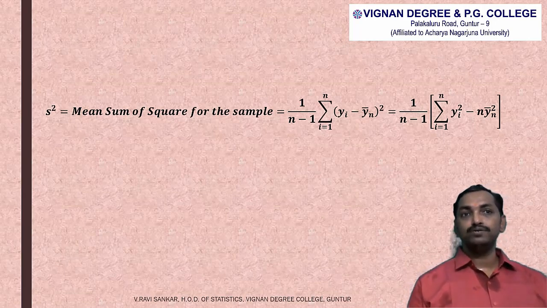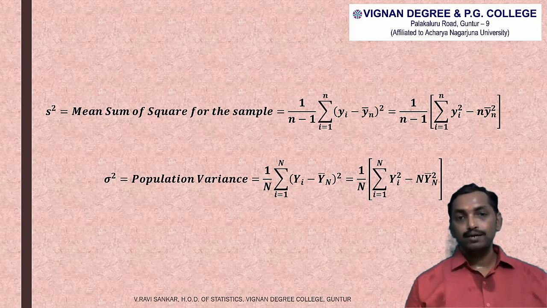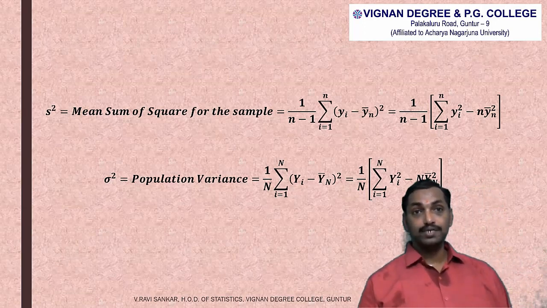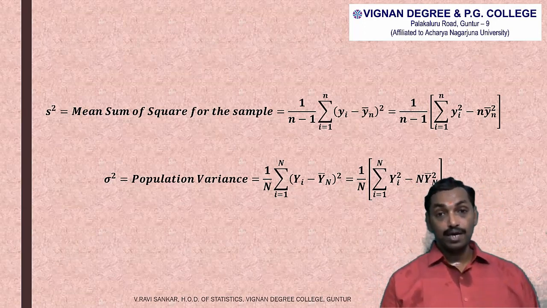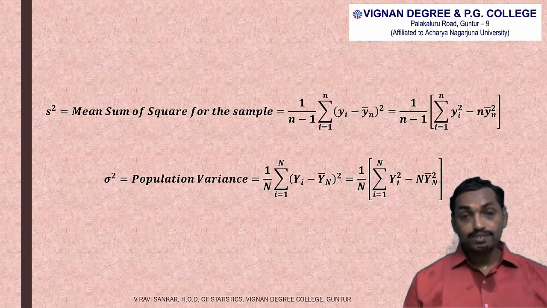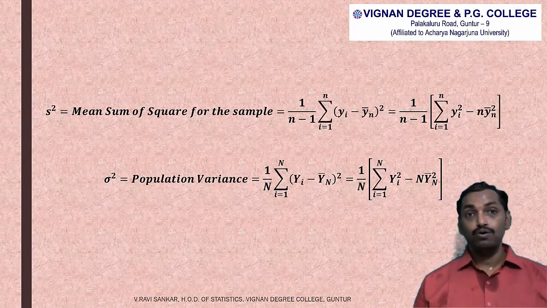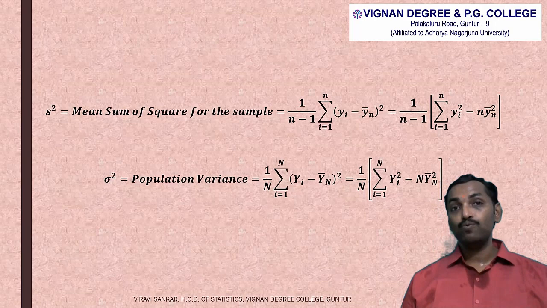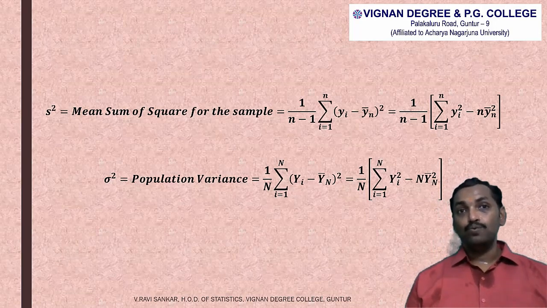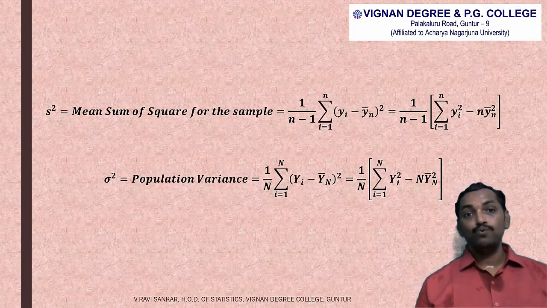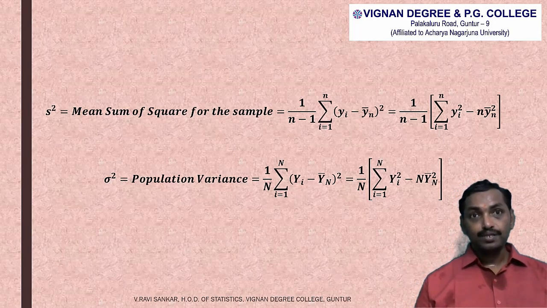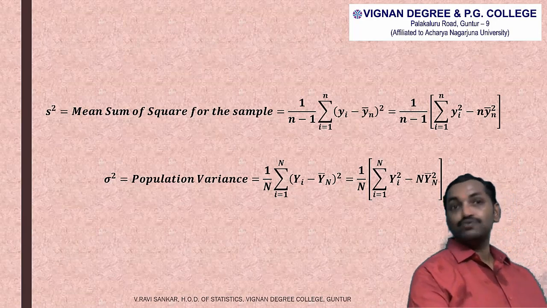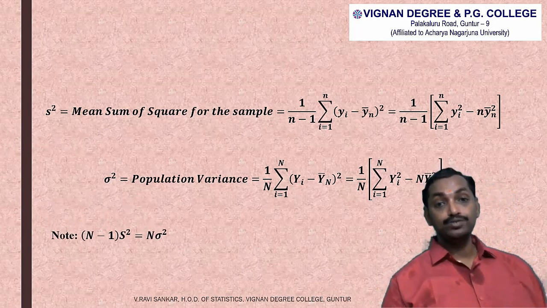Population variance is denoted by sigma square and is given by the formula 1 by capital N into summation yi minus yn bar whole square, which is equal to 1 by capital N into summation I is equal to 1 to capital N yi square minus capital N into yn bar square. A small note here is capital N minus 1 into s square is equal to capital N into sigma square.